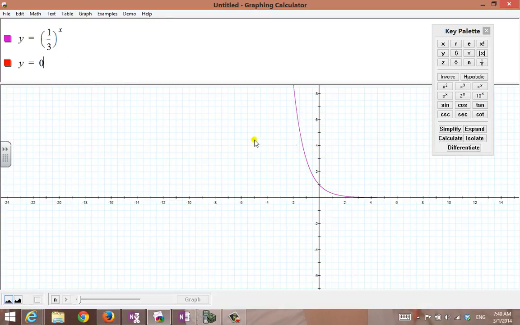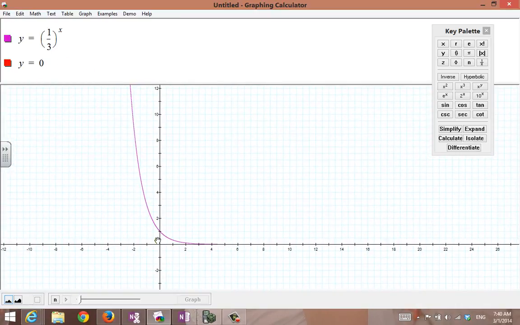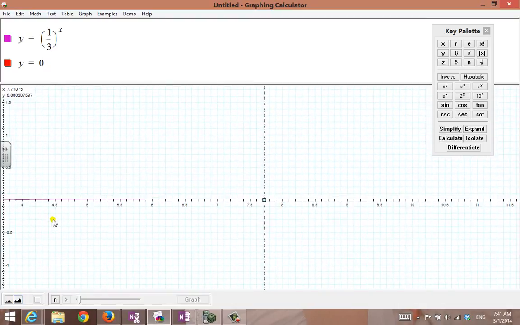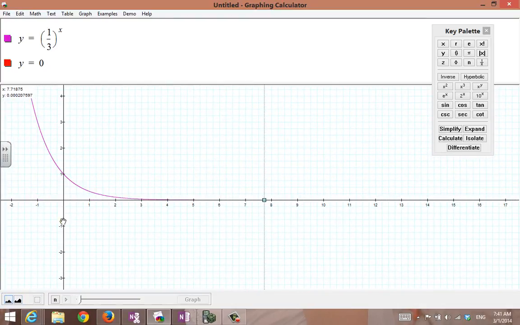Let's take a look at this guy. Now check this out. This is totally different than our growth functions. Our growth functions didn't behave like this. Here, as x gets bigger to the right, the function decreases sharply, and then it flattens out past the y-axis there and approaches the x-axis. Look at this. The computer can't even show you how close it is. Let me zoom in so you can see things a little bit better. Okay, let me back out. There we go. So when you're on the function, you're right here, and you're going to the right, it flattens out, and it becomes asymptotic to the x-axis, to y equals 0.